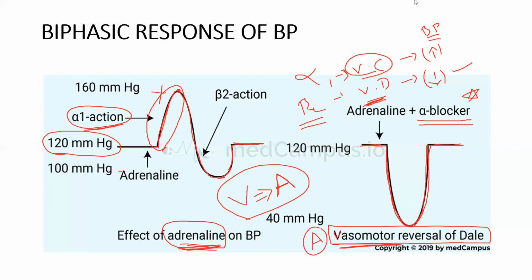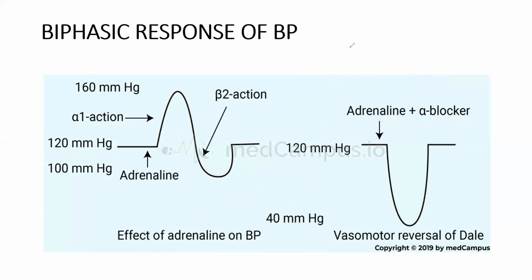So when will we get vasomotor reversal of Dale? If you give adrenaline along with an alpha blocker, we will get this vasomotor reversal of Dale. This is one small concept, that is vasomotor reversal of Dale.